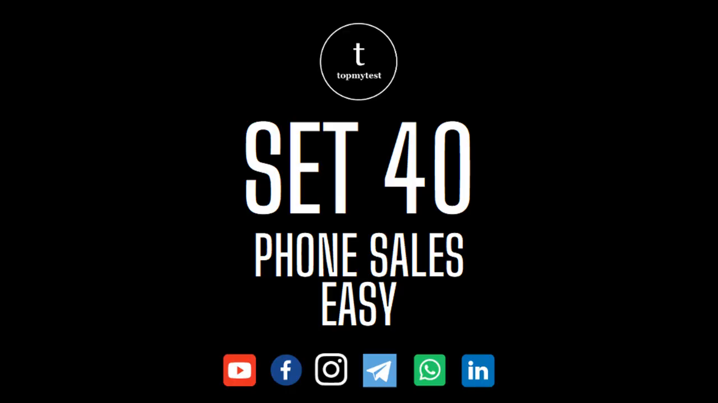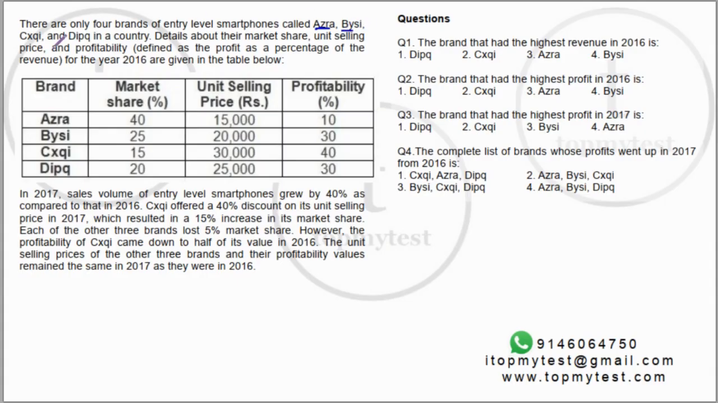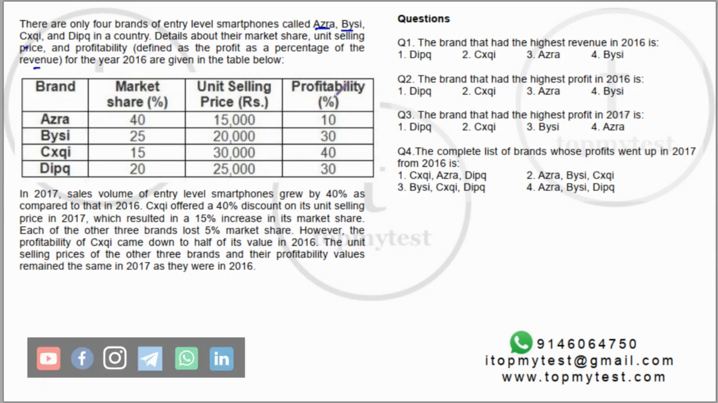There are only 4 brands of entry-level smartphones called Azra, Bici, 6C and DipQ. So A, B, C and D in a country. The details about the market share, unit selling price and profitability, defined as profit as a percentage of revenue, are given below. In 2017, there are some changes, and then you have to find the highest revenue, highest profit and so on.